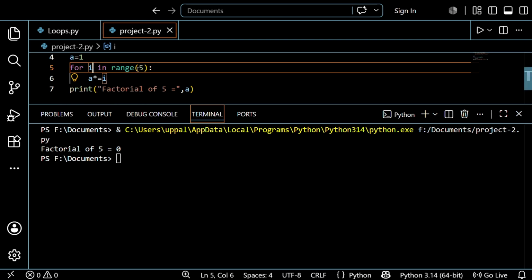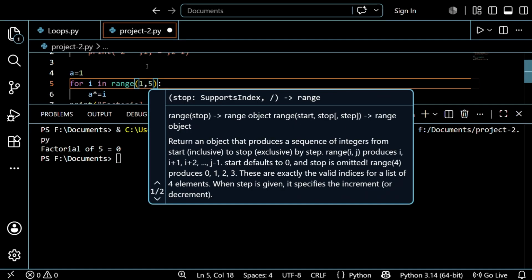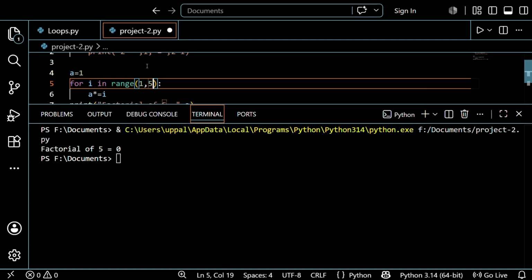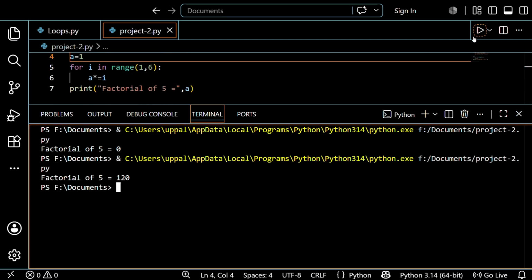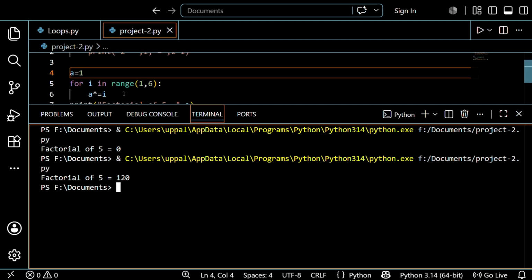Actually, I want to start the range from 1, because I want to find the 5 factorial, right? I want to create up to 6. So I just want to save this first and run this again. See, it becomes 120. It starts with 1, so a is equal to 1, so 1 into 1 is 1. After that it becomes 2, so 1 into 2 is 2. After that 2 into 3 is 6, 6 into 4 is 24, 24 into 5 is 120. So the final answer is 120. The factorial of 5 is 120.